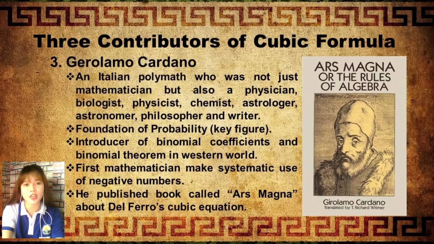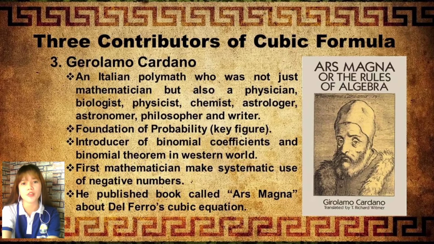The last contributor is Girolamo Cardano. He is an Italian polymath whose interests range from being a mathematician, physician, biologist, physicist, chemist, astrologer, astronomer, philosopher, and writer, and also a doctor. One of his key contributions is the foundation of probability, and he was the earliest introducer of binomial coefficients and the binomial theorem in the Western world.